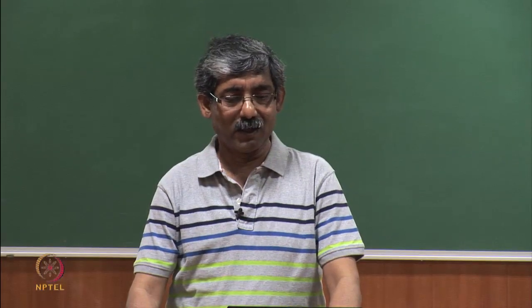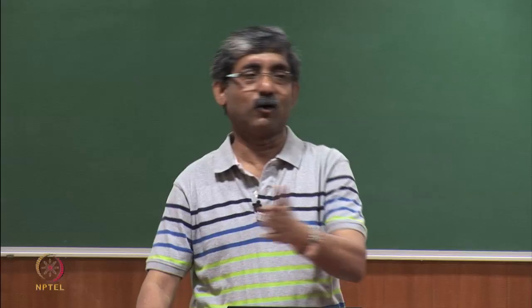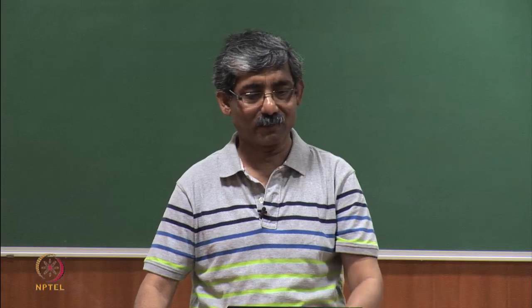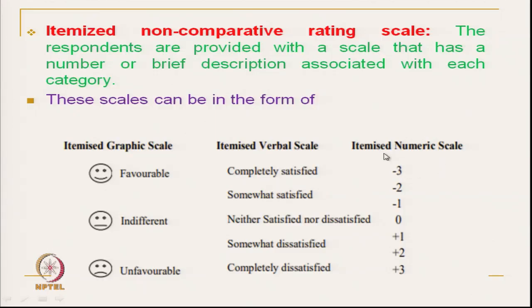So, verbal, like completely satisfied; in terms of comfort you can say very comfortable, moderately comfortable, neither comfortable nor uncomfortable, and so on. Similarly, the itemized numerical scale. We can use numerical values like -3, -2, and so on. We can use any one of these. So, this is the itemized non-comparative rating scale.